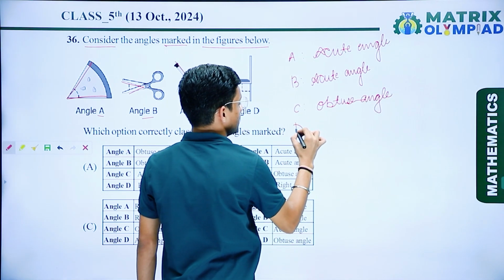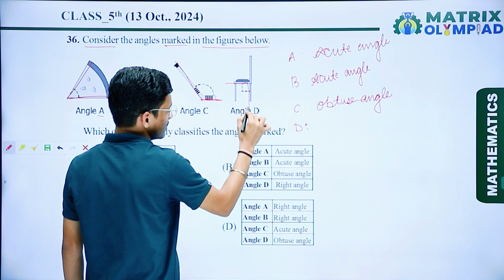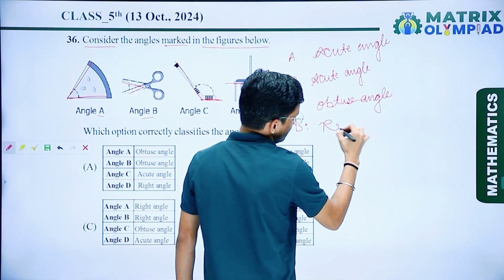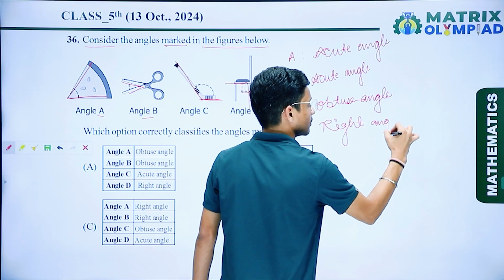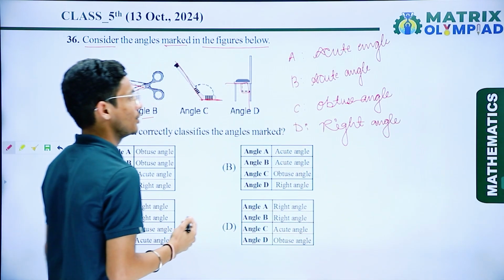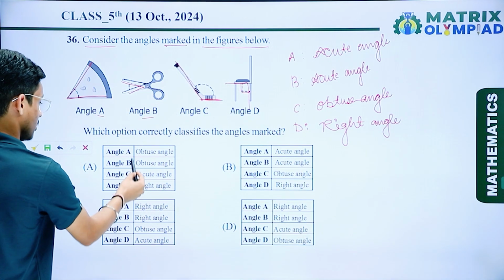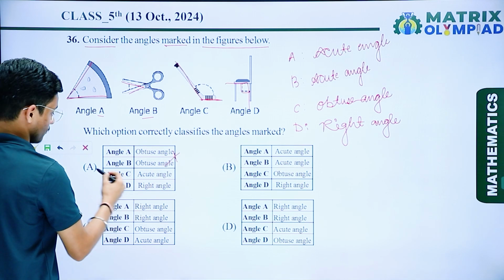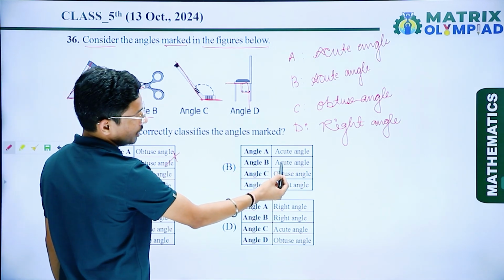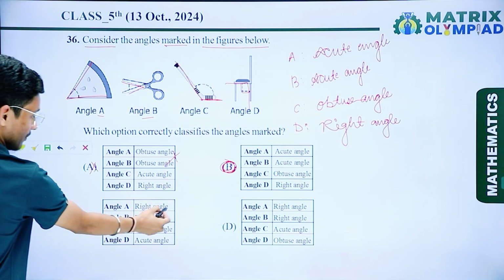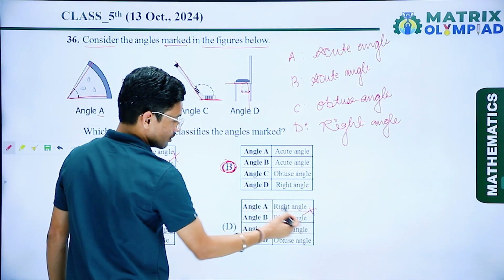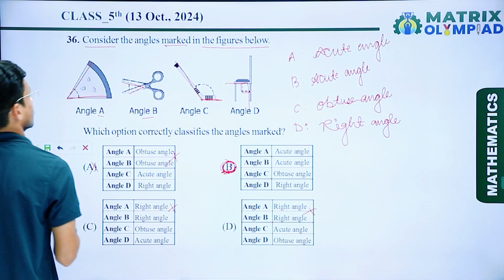And the last one is D. If I talk about D, this is a right angle. So angle A acute, B acute, C obtuse, D right. So this one is wrong. If I talk about this one, acute, acute, obtuse, right. Yes, option number B is the correct answer. The third one has a right angle, so this one is also wrong. So here option number B is the correct answer.